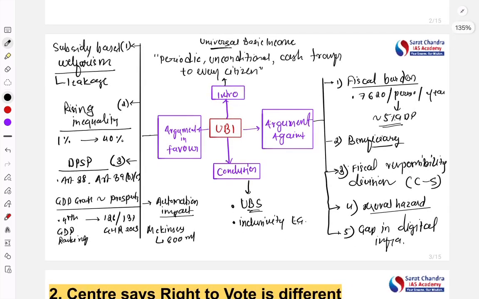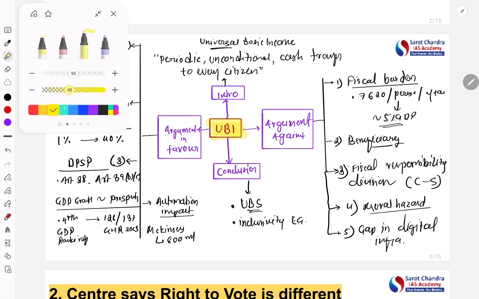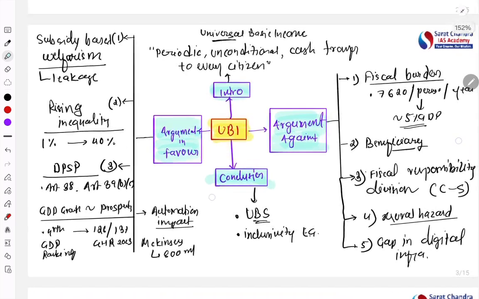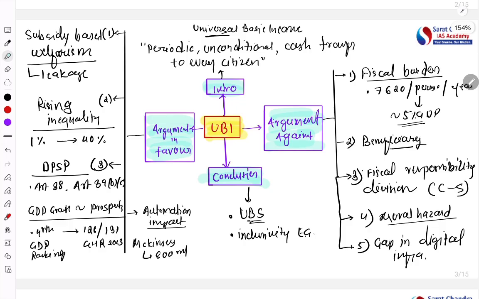So this way, you see, this is the article on universal basic income, where we discussed different aspects of it: the arguments in favor, the arguments against, and then what can be the introduction and what can be the conclusion. This way, this one sheet of paper or one mind map can help you solve this problem.